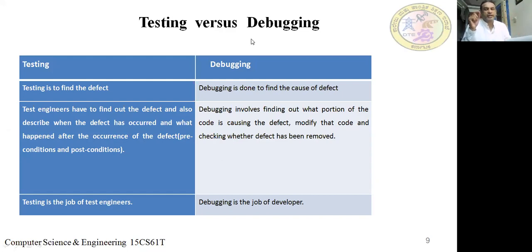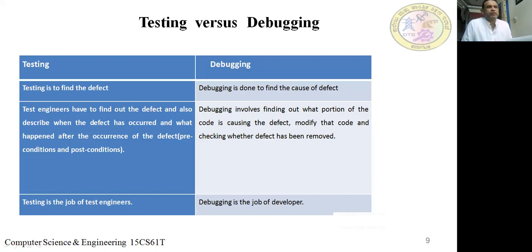Debugging is the reason. For example, in a C program, the statement should end with a semicolon. Suppose the tester says there is a mistake at line number 5. What is the mistake? Line number 5 has not been terminated with a semicolon. That is the cause of the defect, and that is what you call debugging. Debugging is done to find the cause of the defect, the reason for the failure. Testing is to find the defect, whereas debugging is to find the cause of the defect.